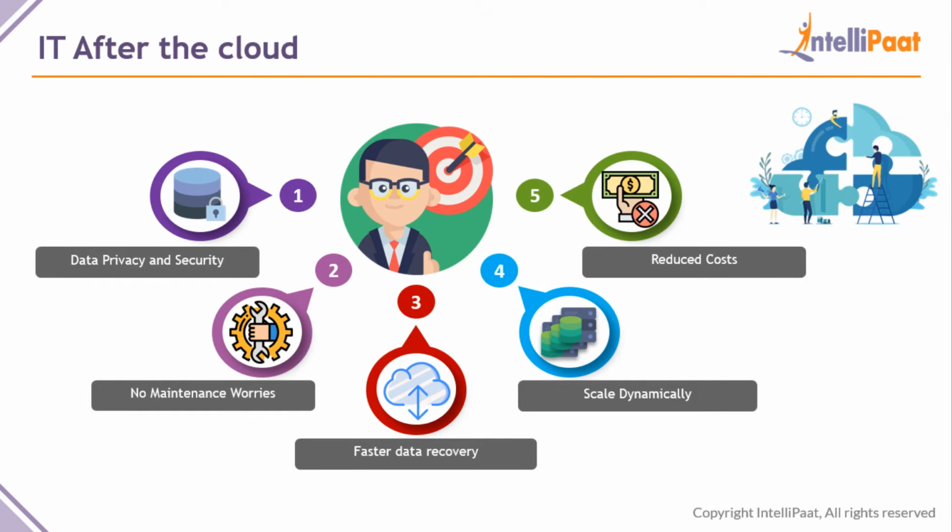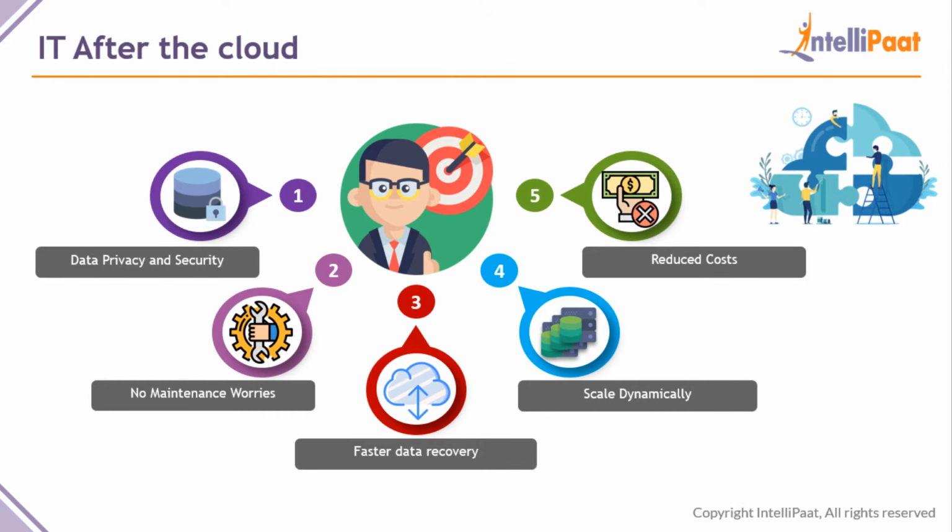So if you own a few servers and those servers are destroyed, or if there is a natural calamity and those servers are gone, your data is lost. But in cloud, you can store your data in multiple regions. So when one region goes down, you can get your data back from another region. Scale dynamically, this I explained with an example. Whenever there is a traffic increase, you can scale up. Whenever there is a traffic decrease, you can scale down.